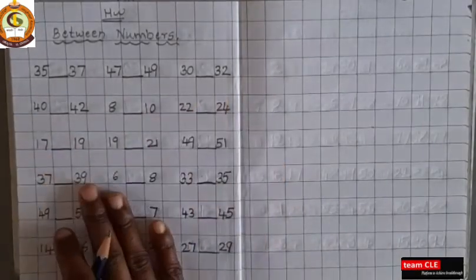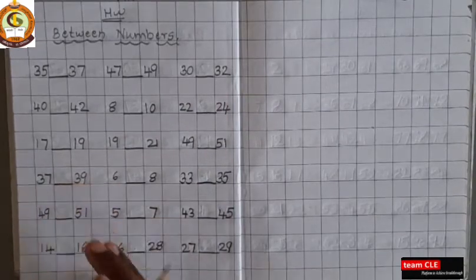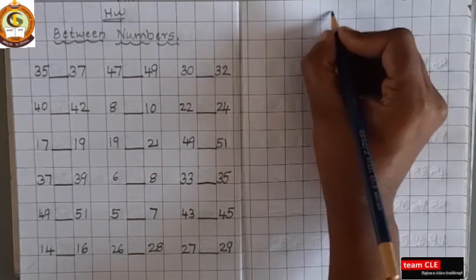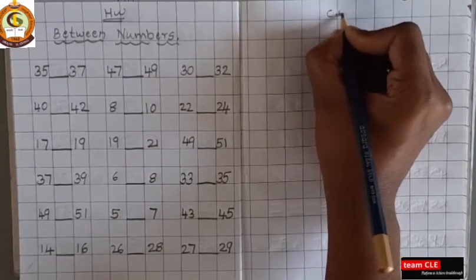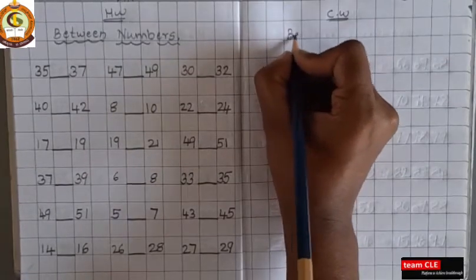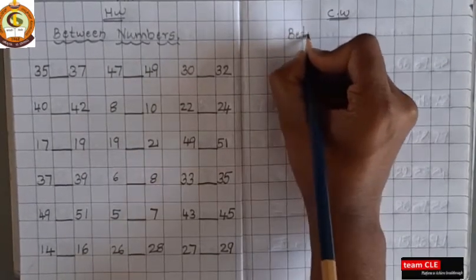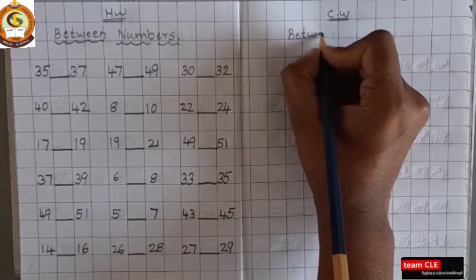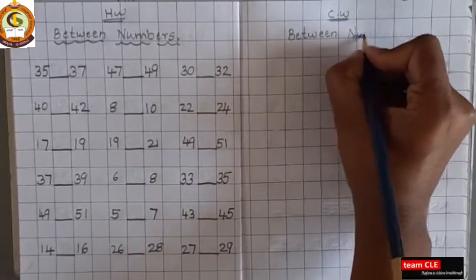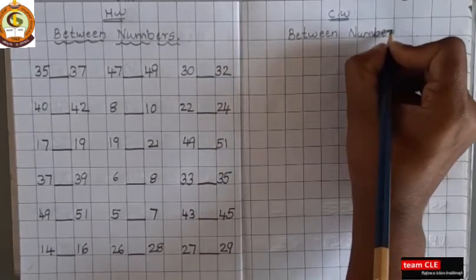Okay. So everyone take out your square book, maths notebook, and take out your pencil and eraser. Take a new page and write here CW, and write here between. B-T-W-E-E-N, between.